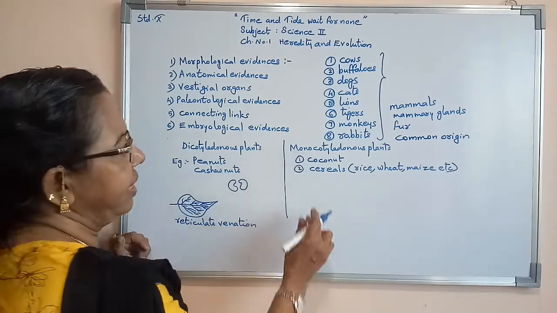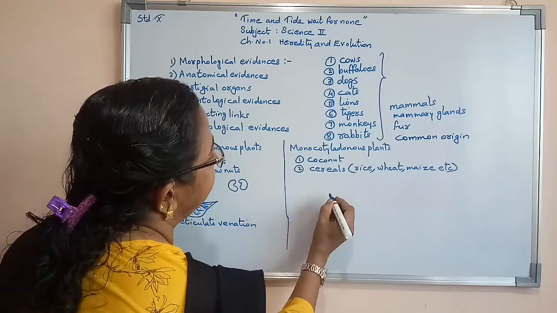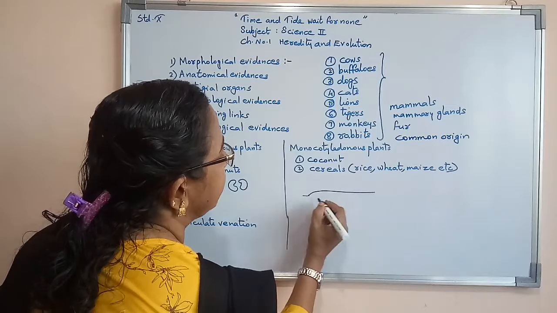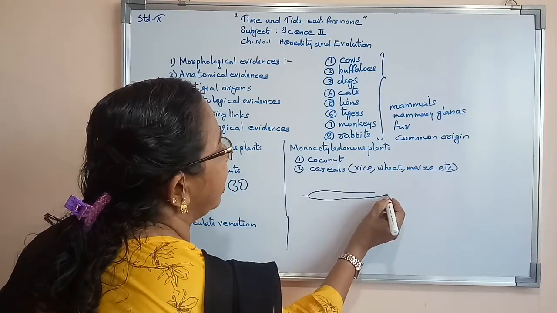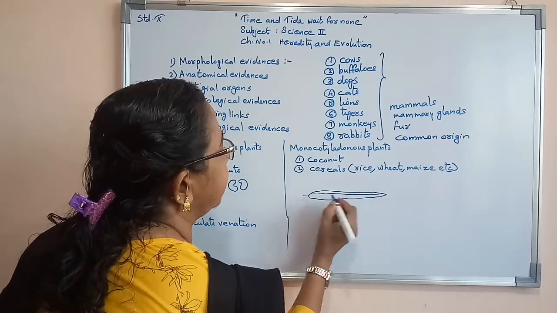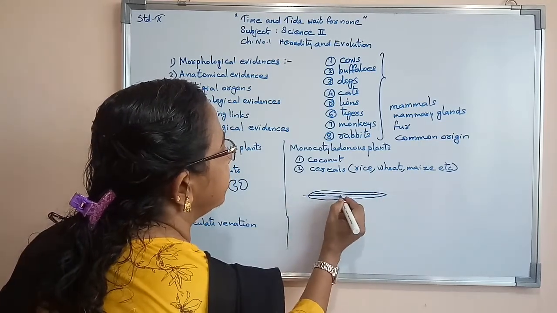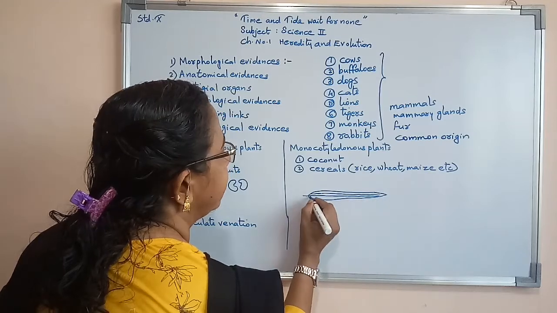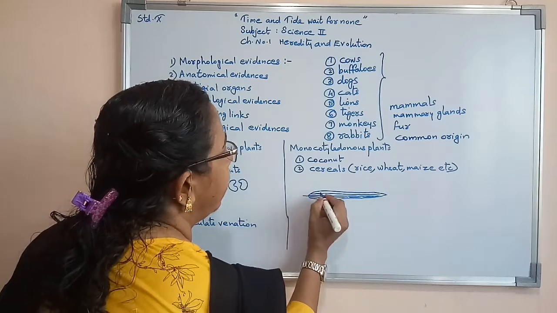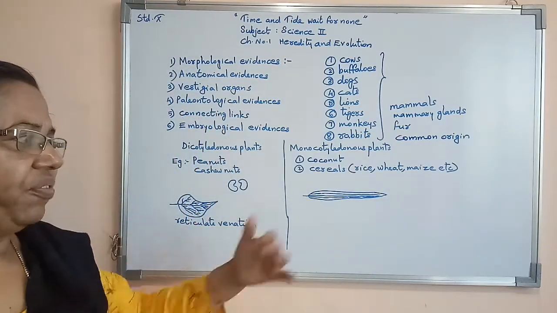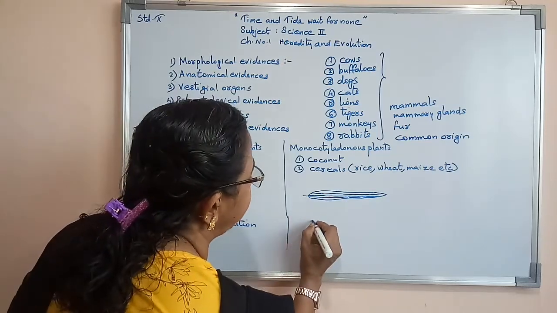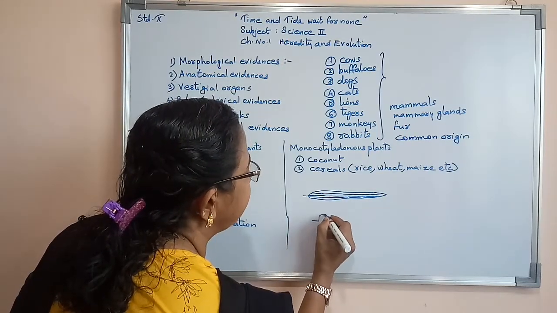Now when we think of monocotyledonous plants, in case of grasses, you can see that their leaves have parallel venation. Such straight venation is known as parallel venation. Even bamboo leaves have parallel venation. Now if you think about the banana plant, its venation is also known as parallel venation.